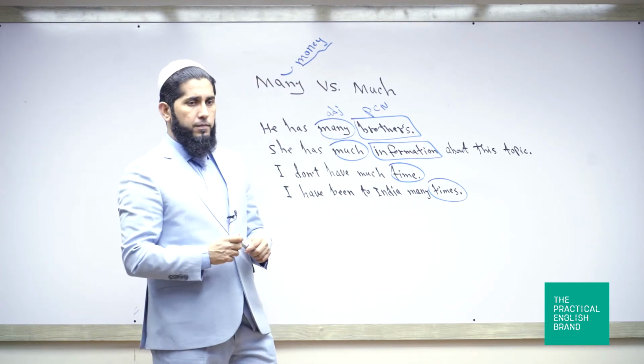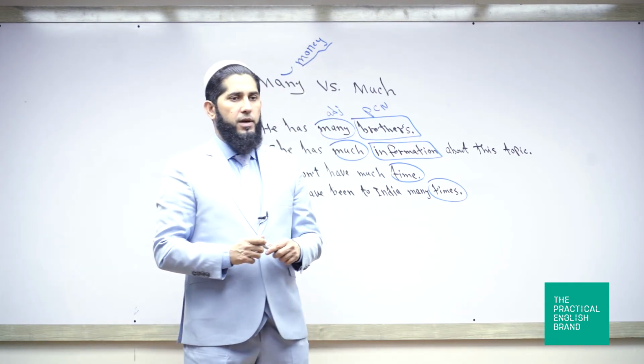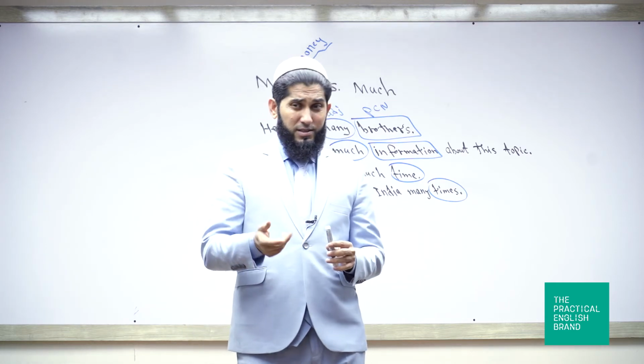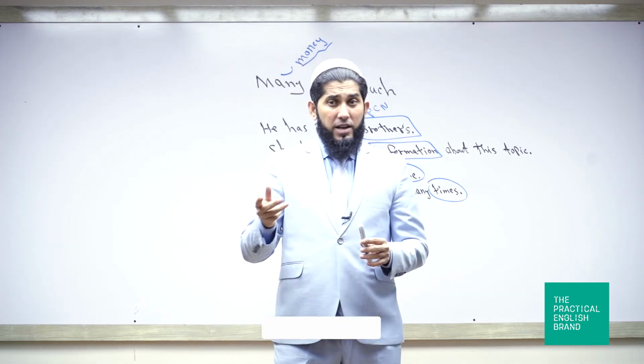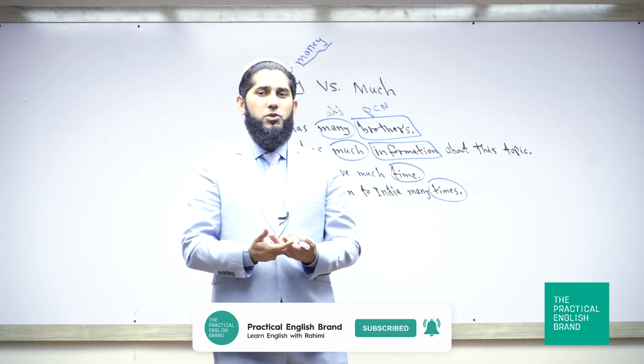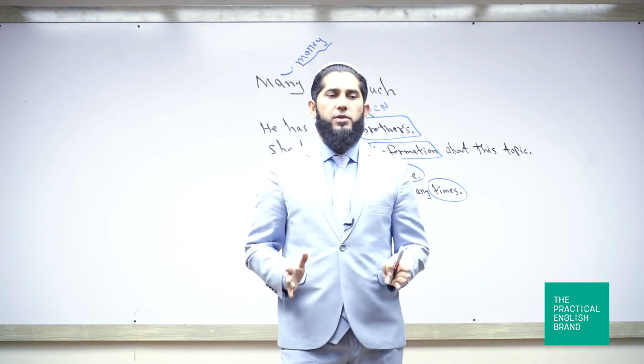Yes. I have not much money in my pocket. I don't have much money in my pocket today. I don't have much money. Now you may be surprised. Look, money is countable. We can count it, right? But in the English language, it is considered uncountable. Why? Because I can give you a very simple example.